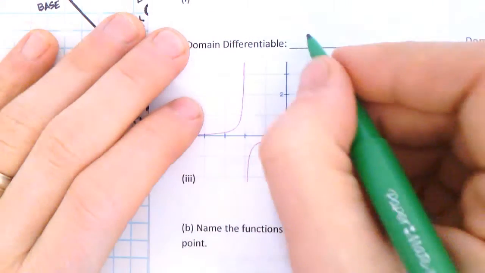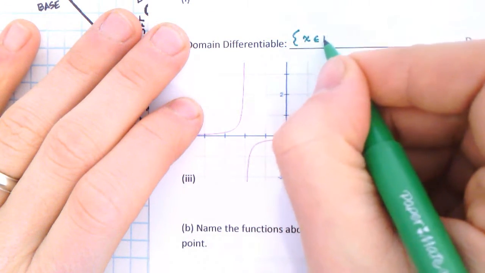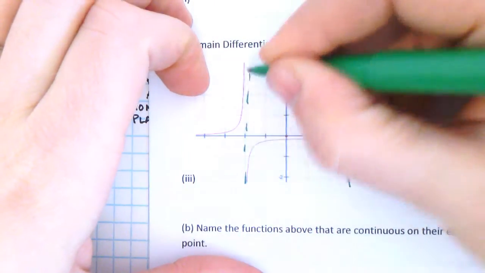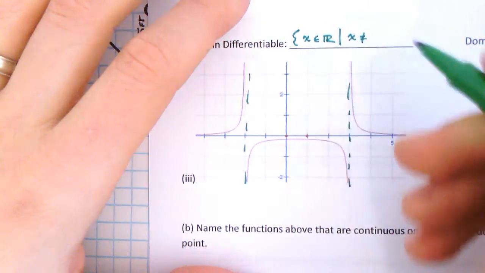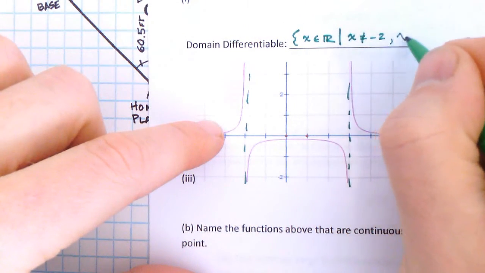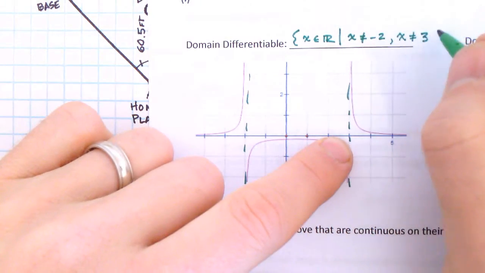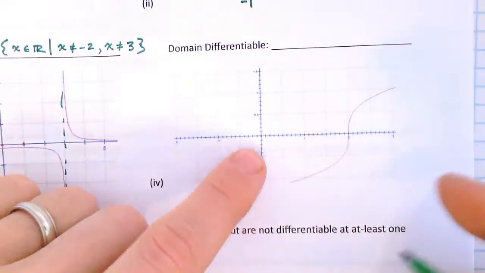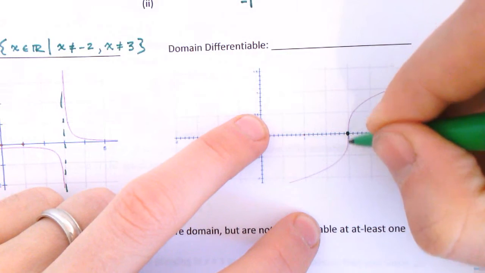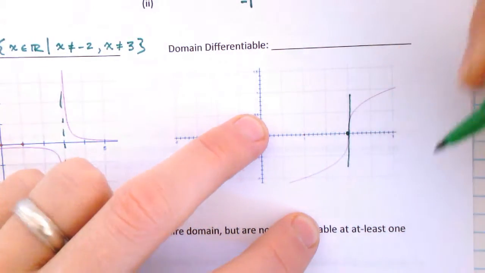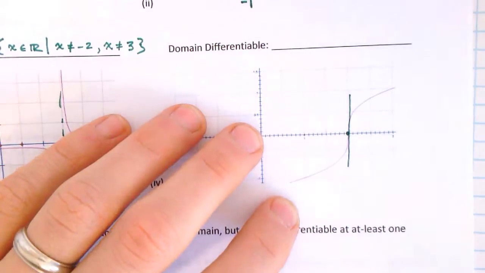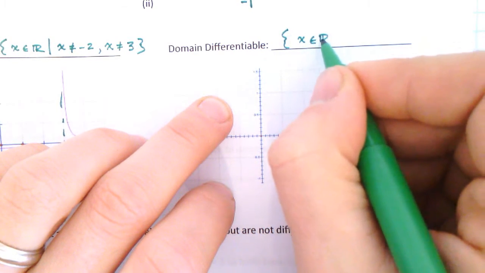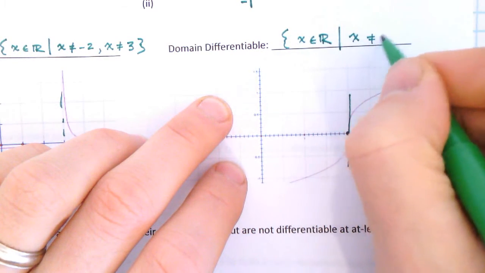Okay. Here we've got a rational function, and it's not differentiable at the asymptotes because it has no value at those two asymptotes. So this one should say x is not equal to -2, x is not equal to 3. That brings us to the last one. The last one is going to be differentiable everywhere except for at this instant right here at 2. It has a vertical asymptote, and so it's not going to be differentiable there, so we'll say it's differentiable for all x values except x cannot be 2.